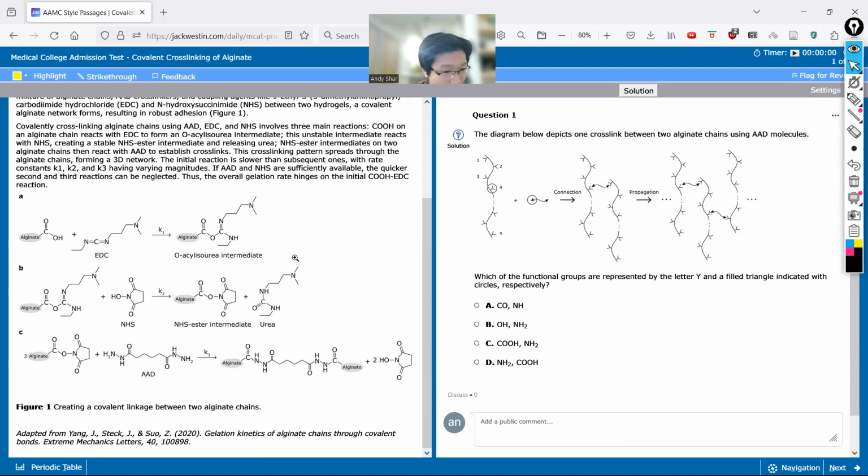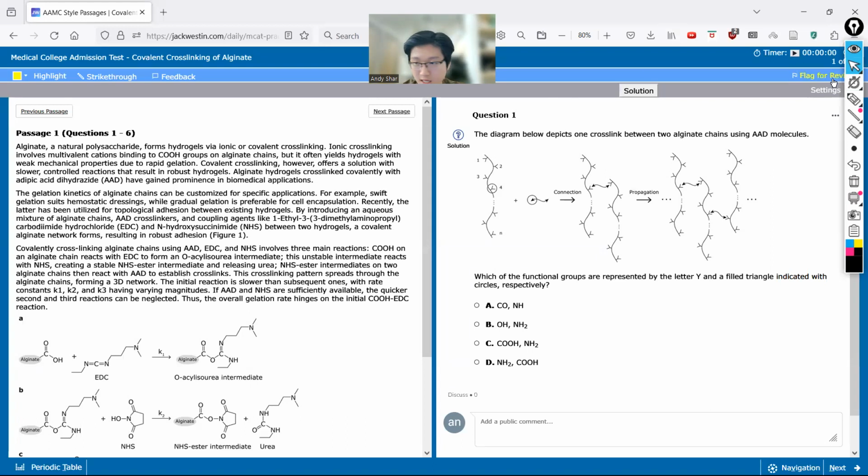That would be the letter Y. Going back to the figure of the reaction, we know it's the COOH group, the carboxylic acid group. That's what is involved in the cross-linking. And for further evidence, we see ionic cross-linking involves multivalent cations binding to COOH groups on alginate chains. So I feel like the first answer should be COOH.